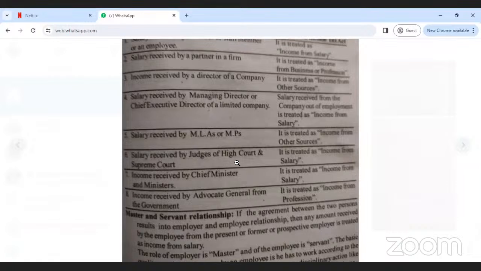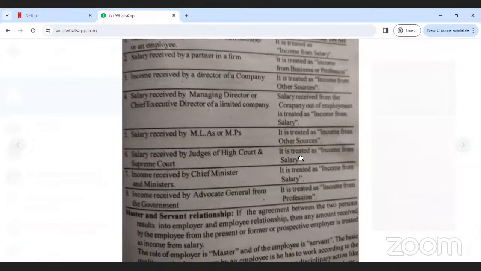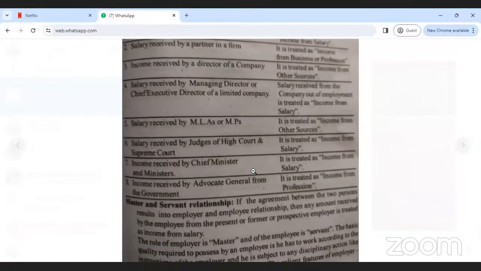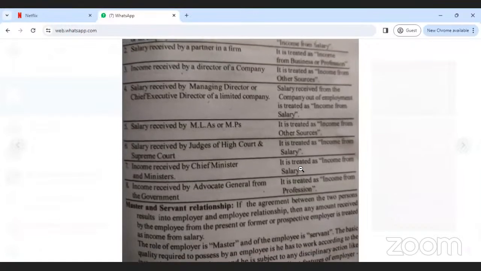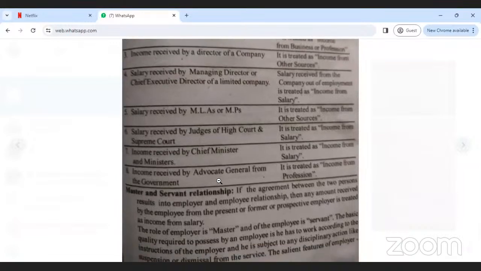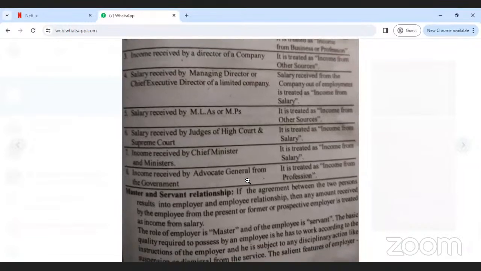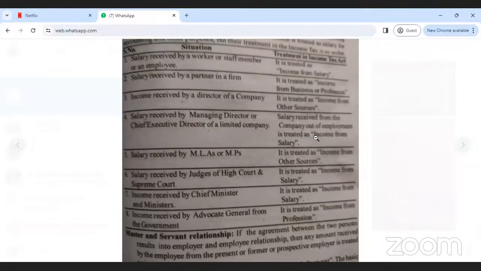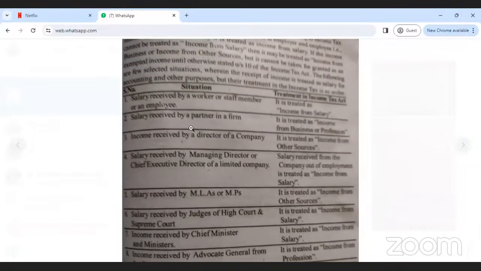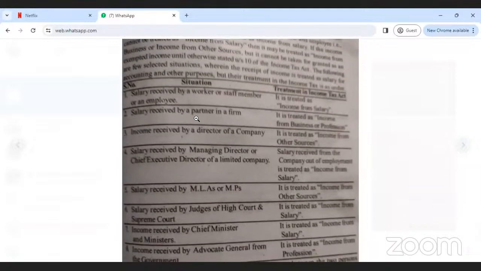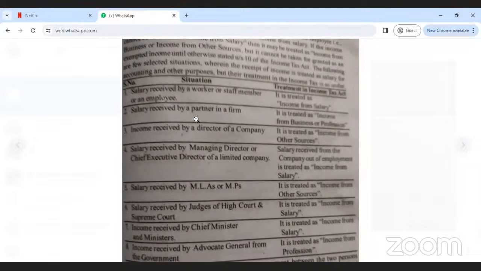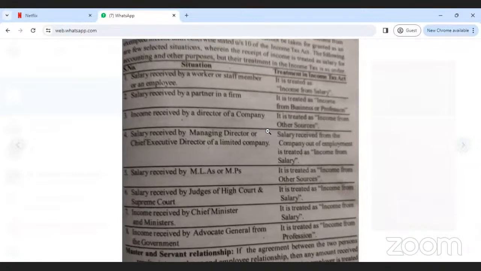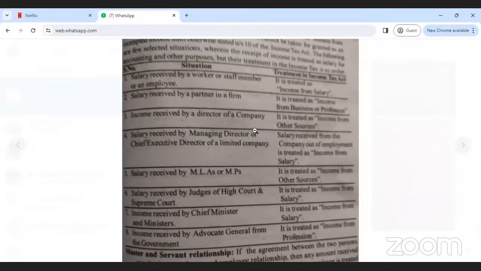Salary received by a judge of the High Court or Supreme Court is considered as income from salary, and income received by a chief minister and minister is income from salary only. Income received by advocates and general from the government comes under income from business or profession. Okay, these are the main important points: which salary comes under income from salary, income from business or profession, and income from other sources.